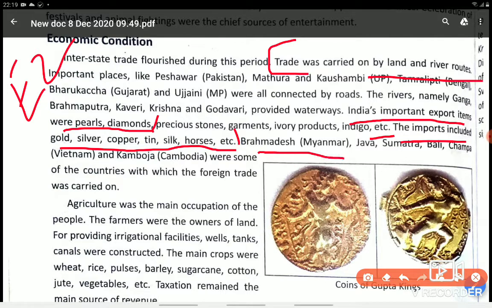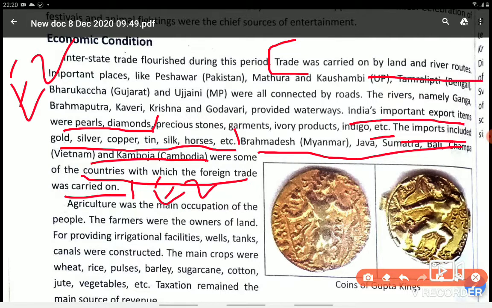And these were the countries with which foreign trade was carried on. Okay, this is for answer E2. Please note it down. So what you will write here: trade was carried on by land and river routes.